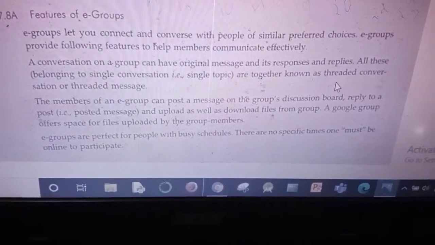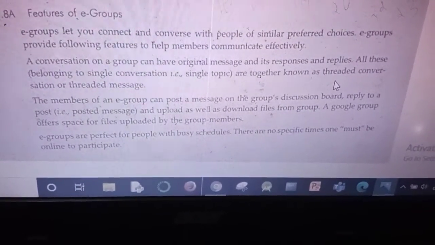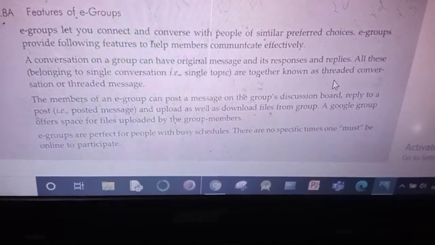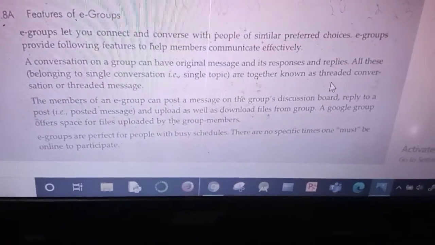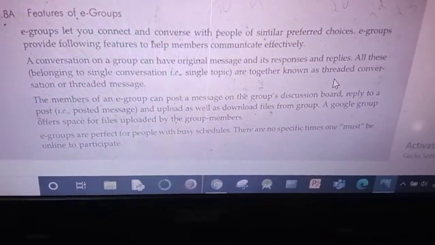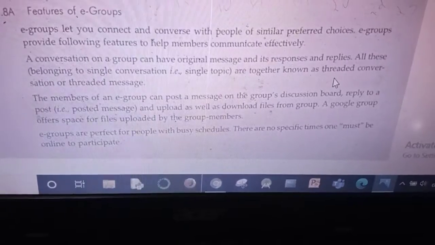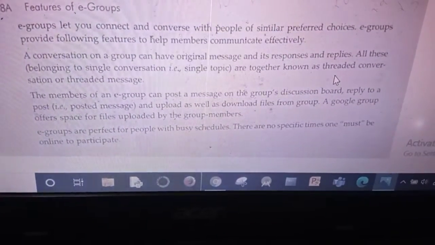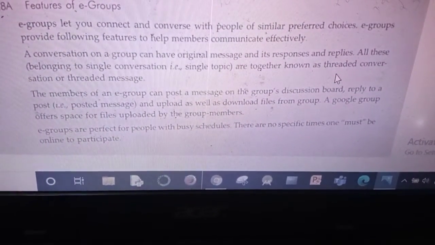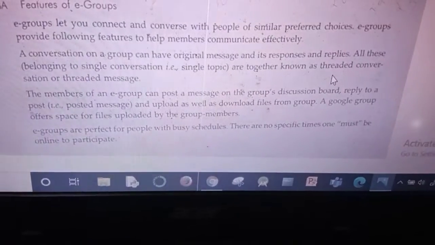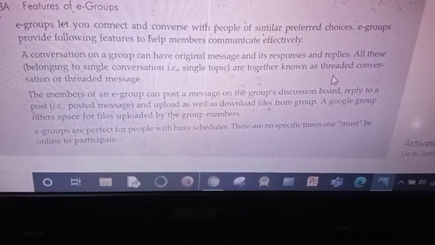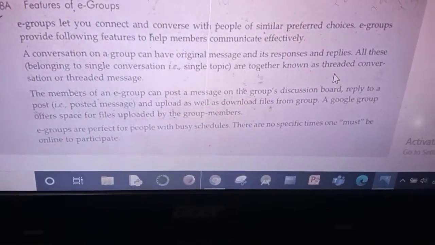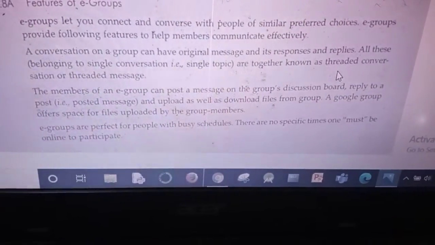The members of a group can post a message on the group discussion board, reply to posts, and upload as well as download files from the group. Google Groups offers a space for files uploaded by the group members. So the members of an e-group can post any message on the discussion board, and also upload and download files. Everything is possible.